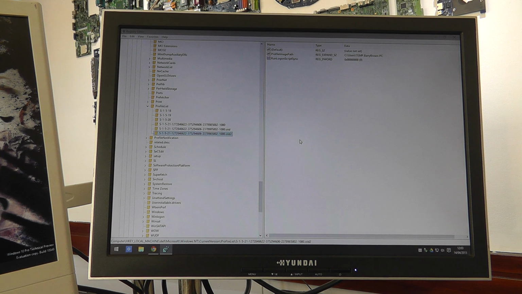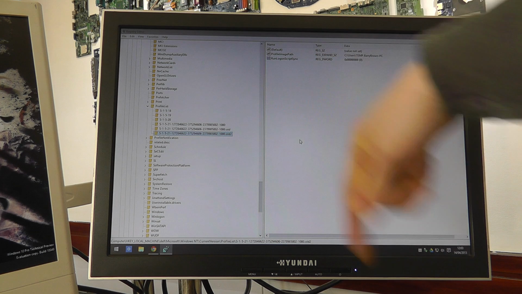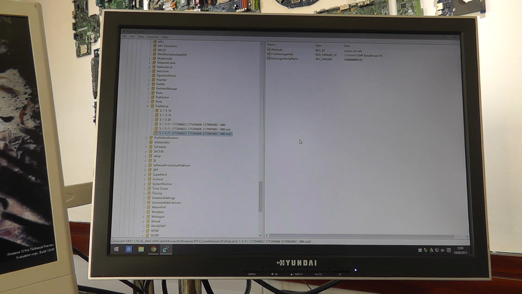Now theoretically you can delete these ones, however there's no need to delete them really. It's better just to rename them, just so in the event of a problem you can always revert your changes. It's also good just because it leaves behind a sign of any work that's been done. Like for example on this one, because I have 2 of them, I know that I've had this problem with this laptop before.